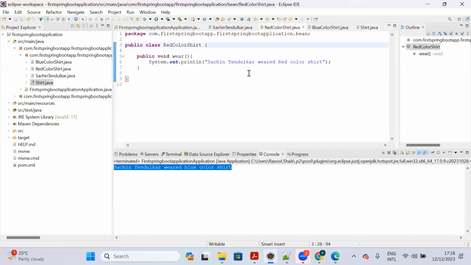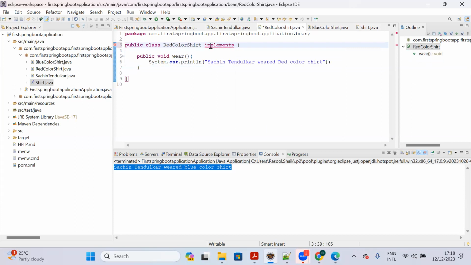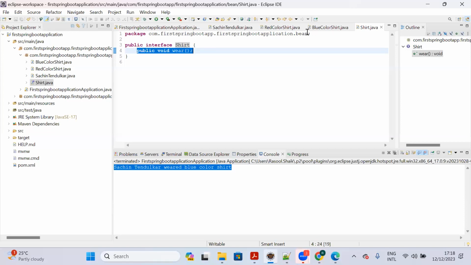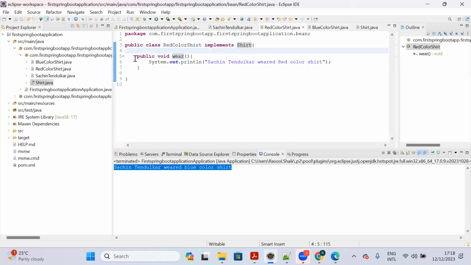So let's implement it here. To make you understand, just implement that. That's it. Implements shirt interface. What we have done here is method overriding, guys. You can see method overriding. We are just implementing the shirt interface. The shirt interface has the wear method, and that wear method we have overridden in the subclass. All right. Similarly, let's implement blue shirt as well. Blue shirt also implements the shirt interface.